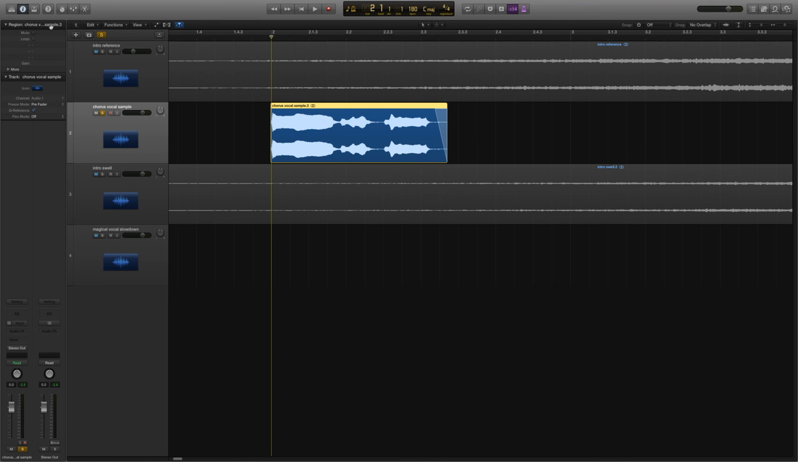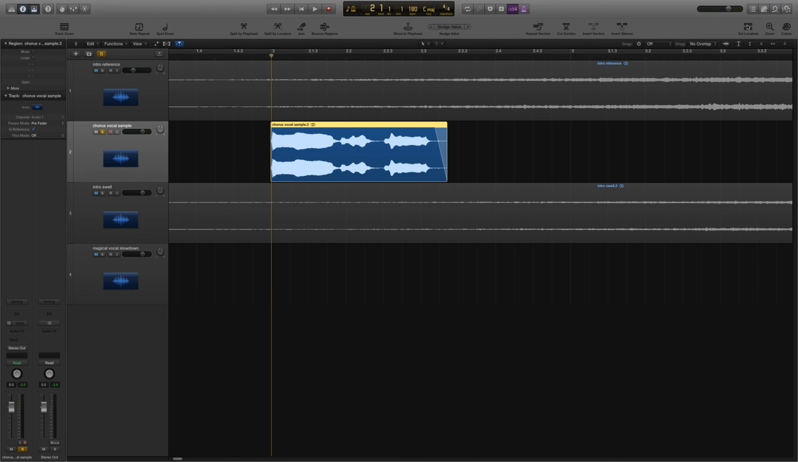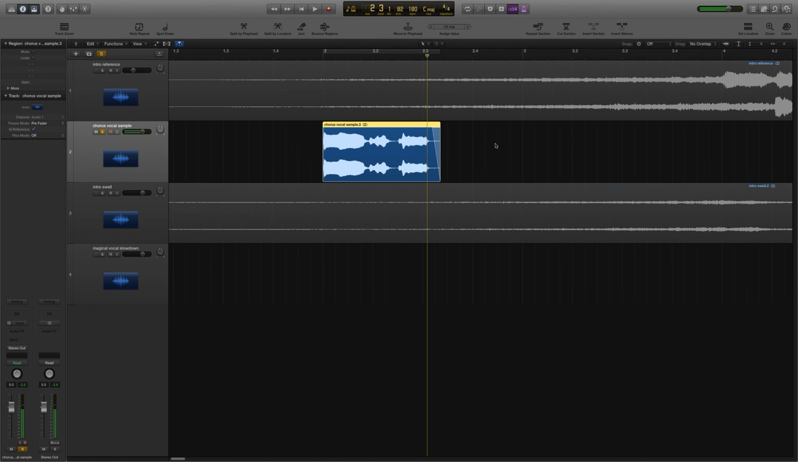So I'm going to drag over that, and click right here. It's going to pull down my extra toolbar. I'm going to hit my set locators over here so I can set the loop around the clip. Magical. Cool, so that sounds good to me.